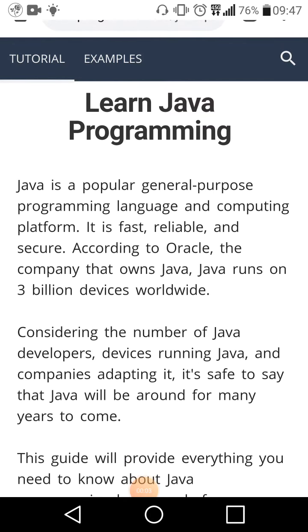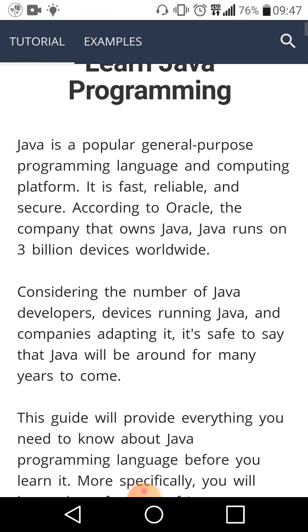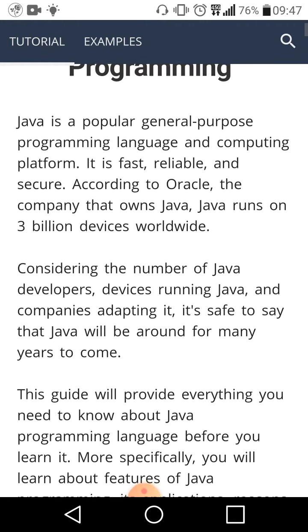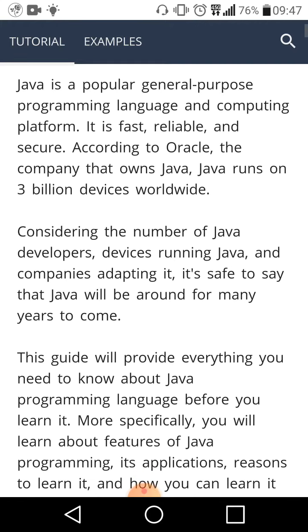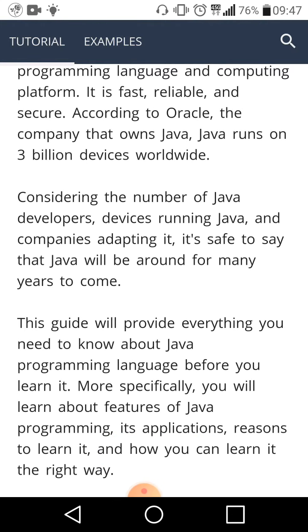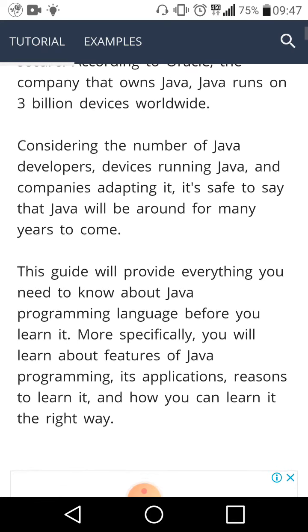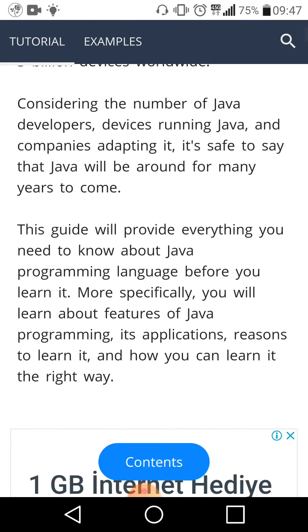Java is a popular general-purpose programming language and computing platform. It is fast, reliable, and secure. According to Oracle, the company that owns Java, Java runs on 2 billion devices worldwide. Considering the number of devices running Java, and the companies that have adopted it, it is safe to say that Java will be around for many years to come.